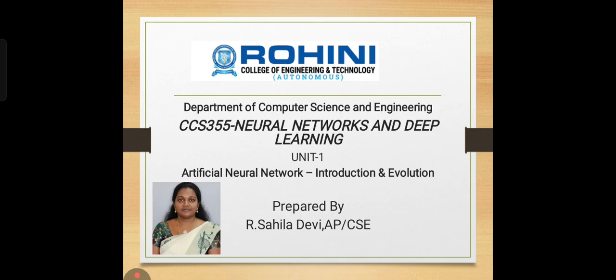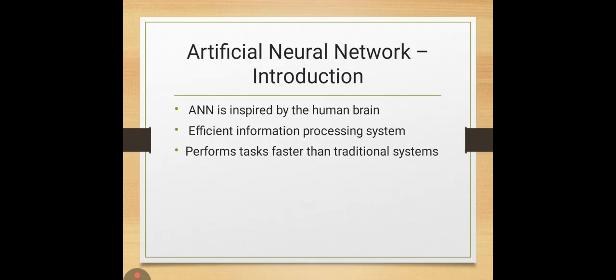Today, we are going to discuss the subject CCS 355 Neural Networks and Deep Learning. We are going to discuss Unit 1, that is, the topic Artificial Neural Networks, their introduction and evolution. This topic is very important because it forms the foundation of all advanced deep learning concepts that we will study later. So first we are going to discuss the introduction to artificial neural networks.